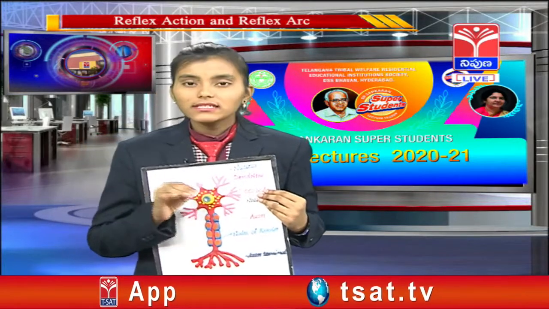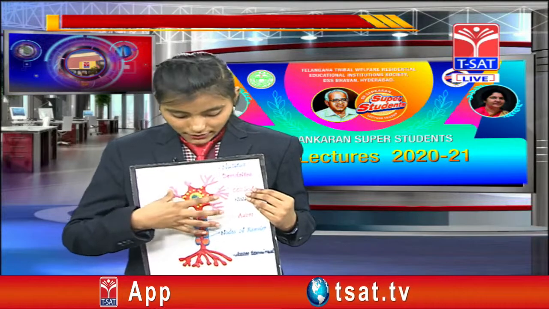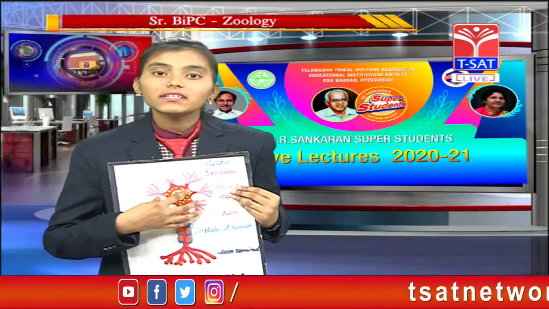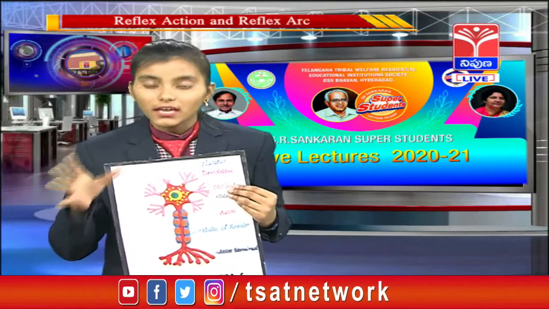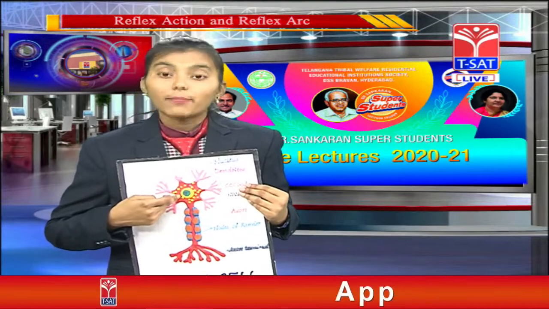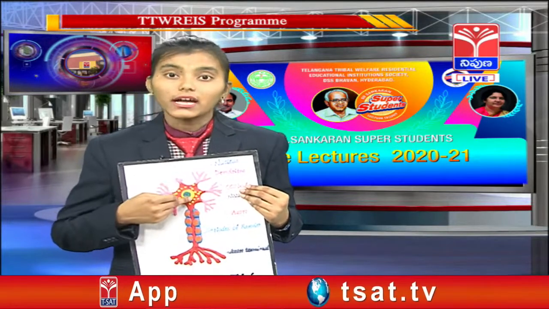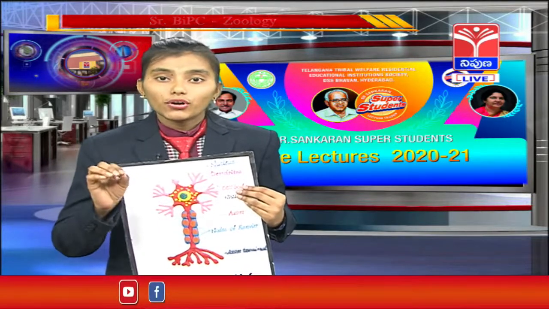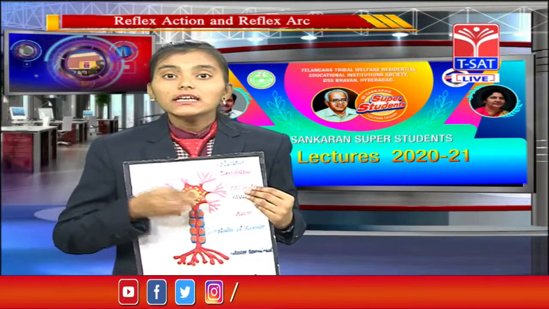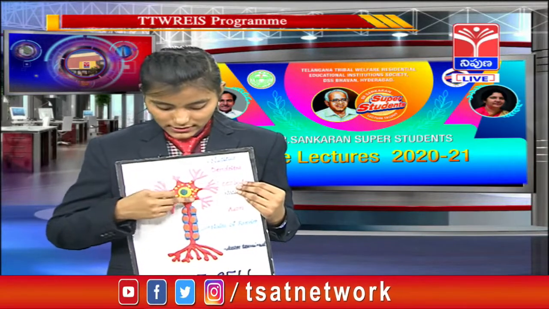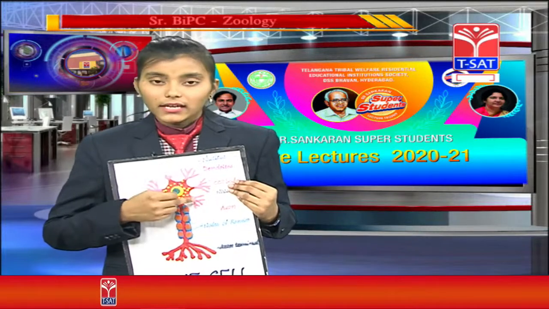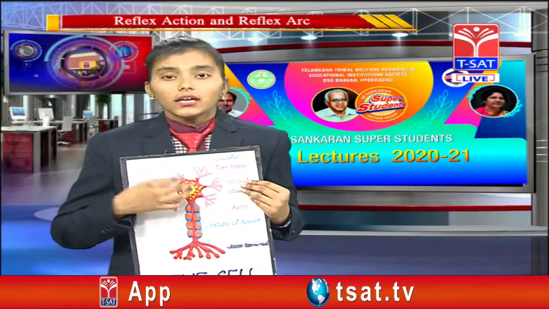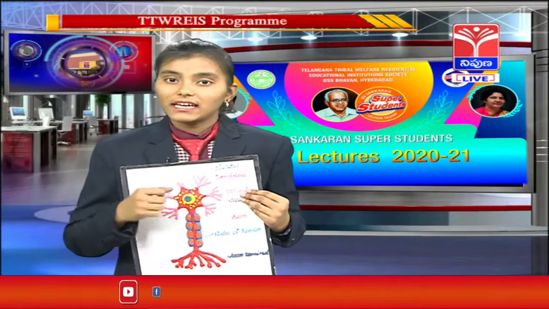What are the nissl granules? The nissl granules are contained in the dendrites and in the cell body. The function of the nissl granules is to consist of the RNA. So here we saw that the cell body contains 4 types: the nissl granules, the nucleus, the dendrites, and the cytoplasm. And the second one is dendrites.